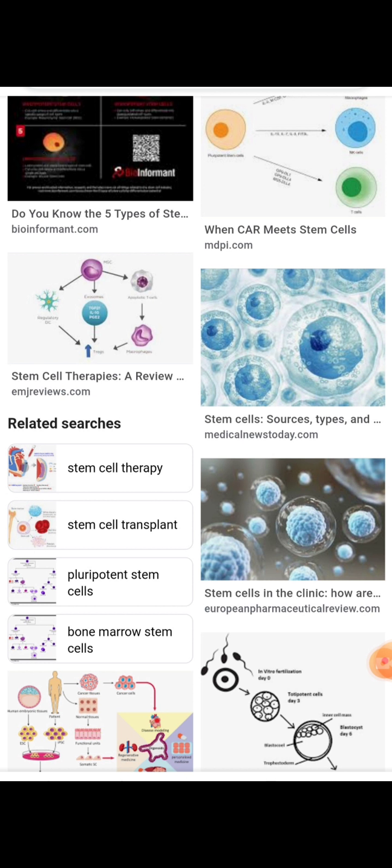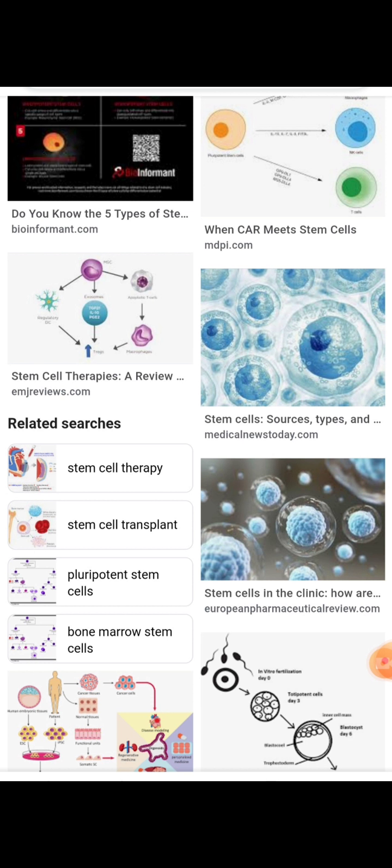In the above said two diseases, the embryonic stem cells are useful to a certain extent, but the results are at the researchers' level.